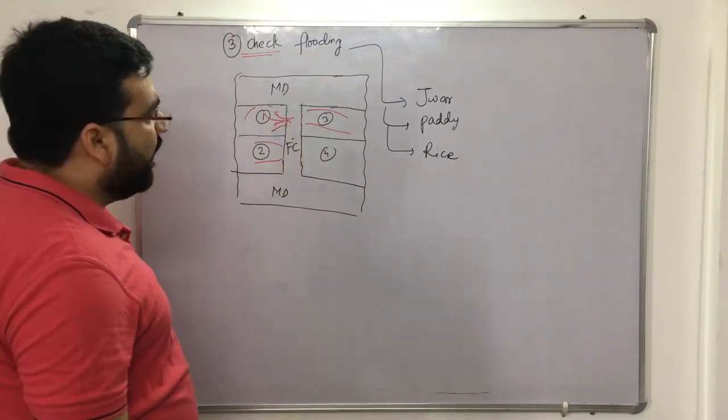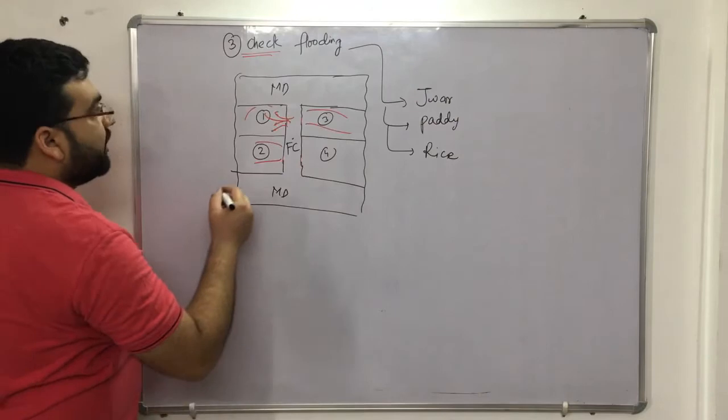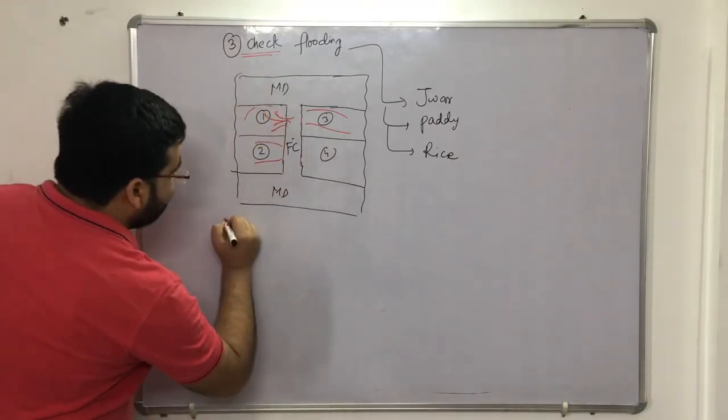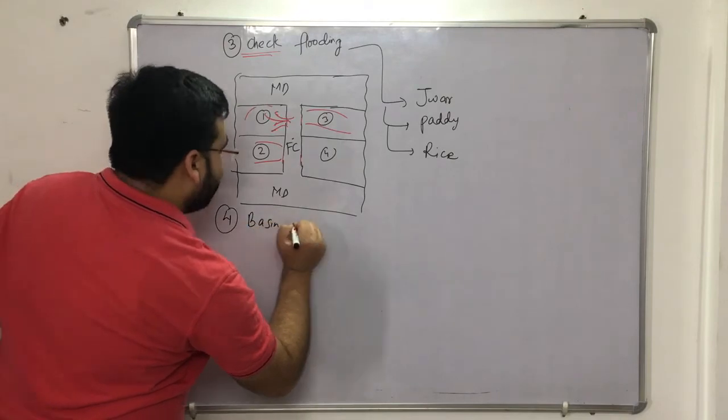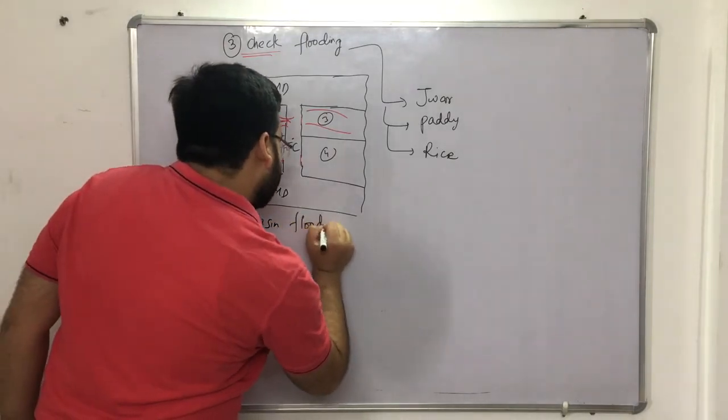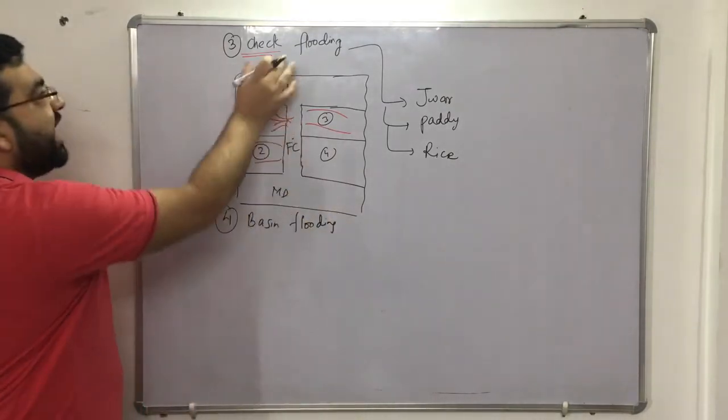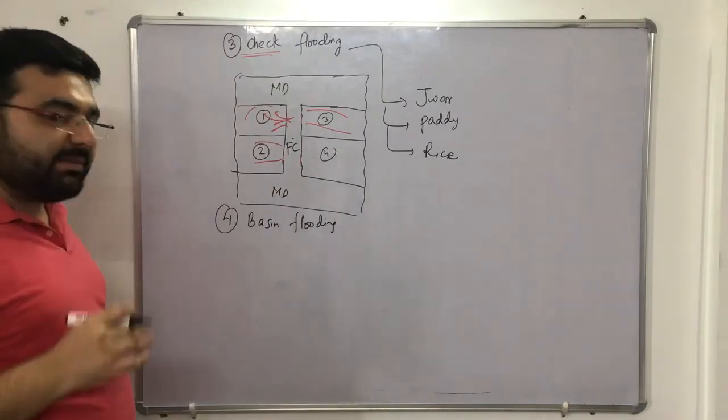Clear? Now the next type of irrigation is known as the basin flooding. Basin irrigation or basin flooding. Right? It is a special type of check flooding.